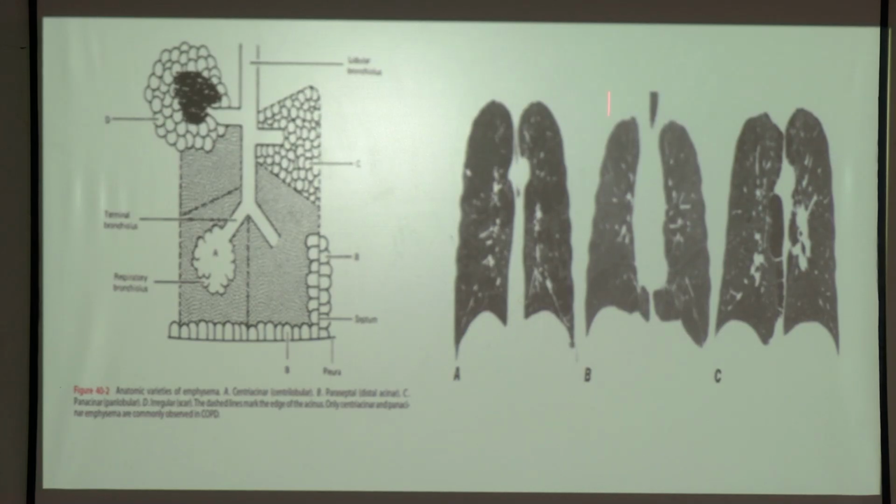Anyway, look, this is centriacinar. Compare the two lungs, both lungs. The upper part of the right lung is more black than the left upper lobe. So this is centrilobular emphysema. The upper part is involved. This is panacinar, as the whole lung is involved, more in the base, and this is paraseptal. Just look at the periphery of the lung. This is paraseptal. Paraseptal emphysema has a higher chance of developing pneumothorax.